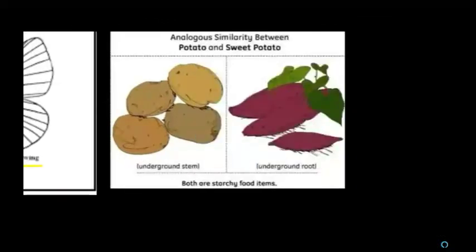From plants, potatoes and sweet potatoes. Potatoes are underground stems. Sweet potatoes are underground roots. Structurally they are different, but their main function is storing food materials. So their function is similar, and that leads to convergent evolution.